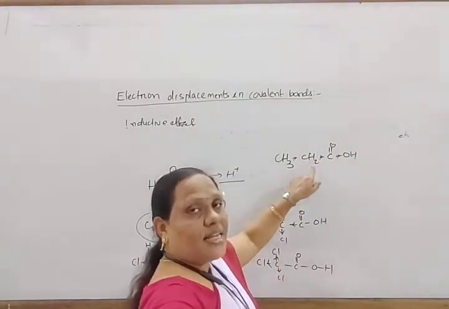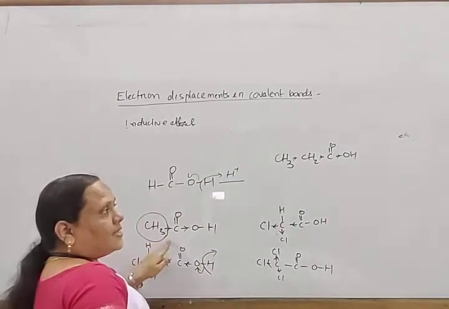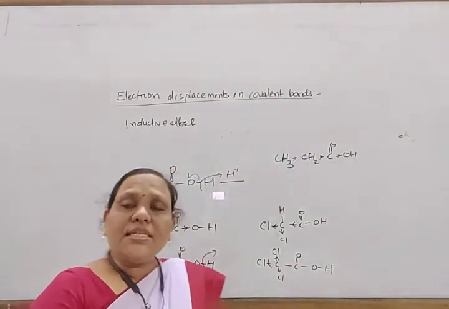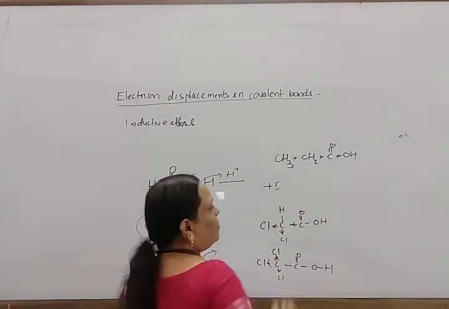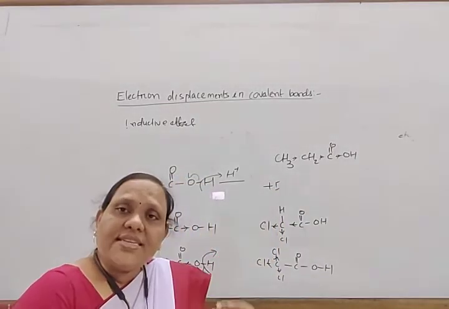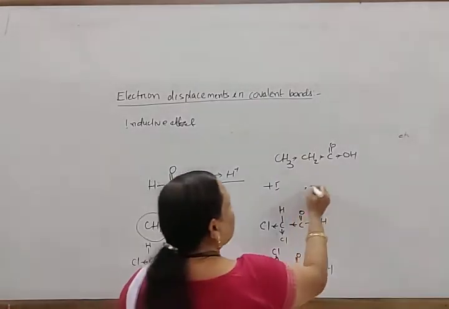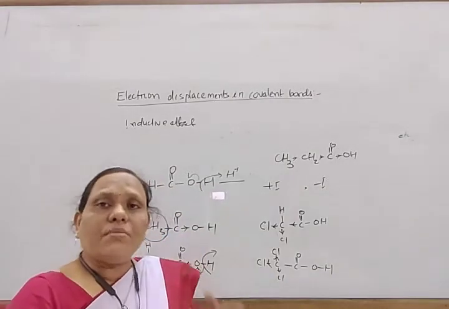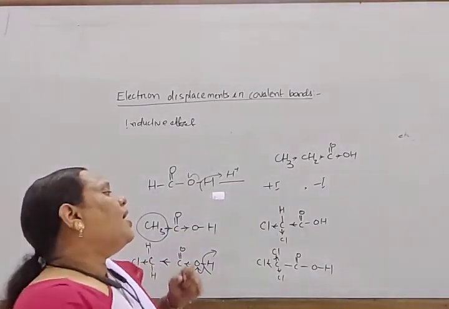In this way, this is less acidic than acetic acid. That means the presence of plus I groups or alkyl groups decreases the acidic strength, while the presence of minus I groups increases the acidic strength.